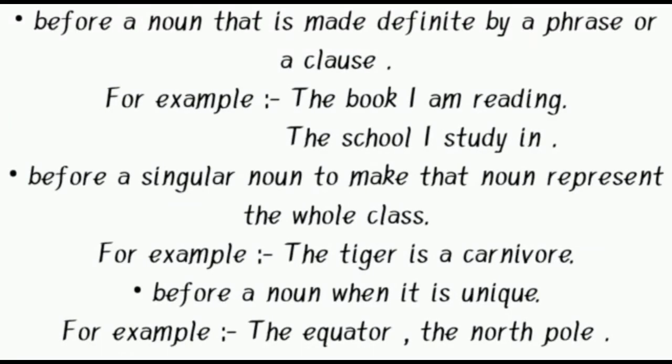Before a noun that is made definite by a phrase or clause. So it is also used before a noun that is made definite by a phrase or clause. The book I am reading. Here this is a clause, and it is showing the specific thing, that is the book. That's why we are using "the" just before the noun "book." The same example: the school I study in. Here we are specifying the school where I study. That's why we are using "the" just before "school."